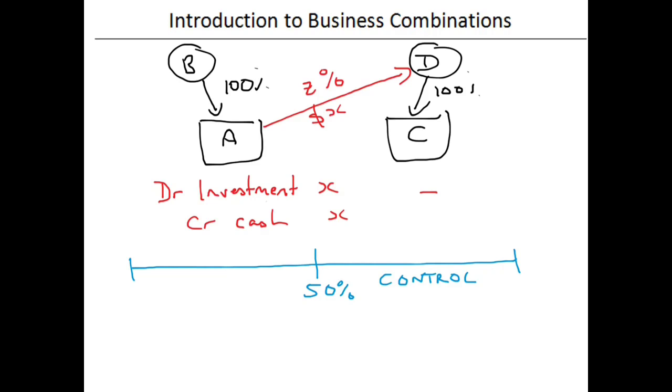Now, if you're looking at a situation of 50% plus with control, then you're looking at a subsidiary, and we have to use the accounting as under AASB 10.